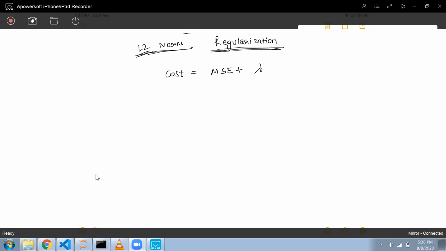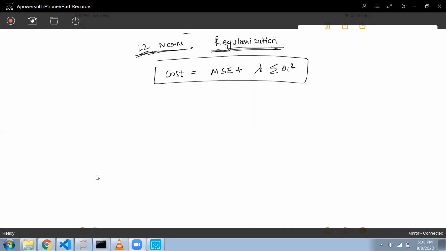Now we also have one more term that is known as the L2 norm. This is also one kind of regularization. And what is the formula for this? The cost function would be the mean square error plus lambda times the summation of theta i whole square.